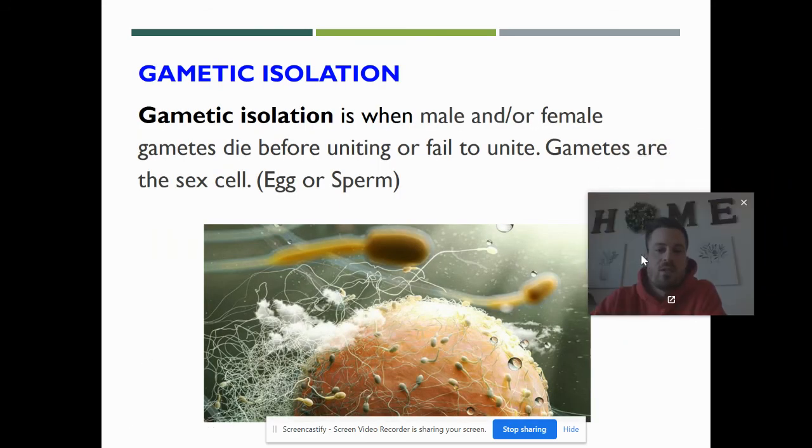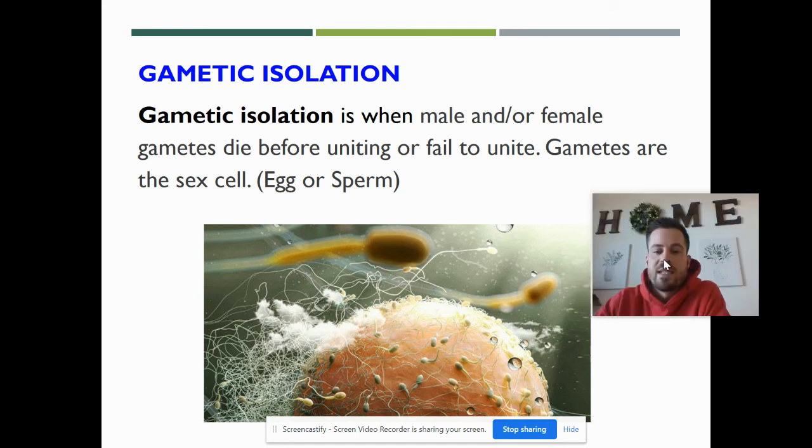In gametic isolation, the gametes, sperm and egg cells, sex cells, are going to fail to unite together.